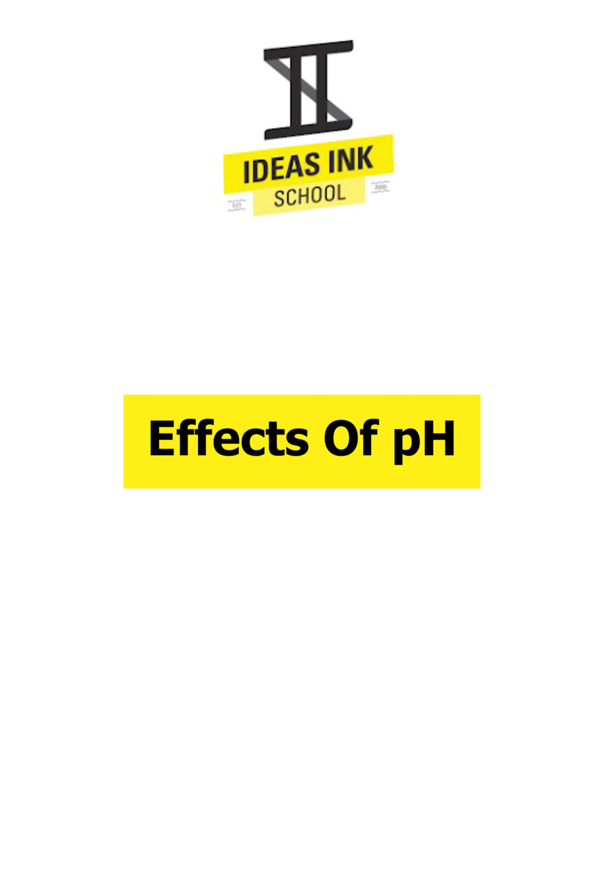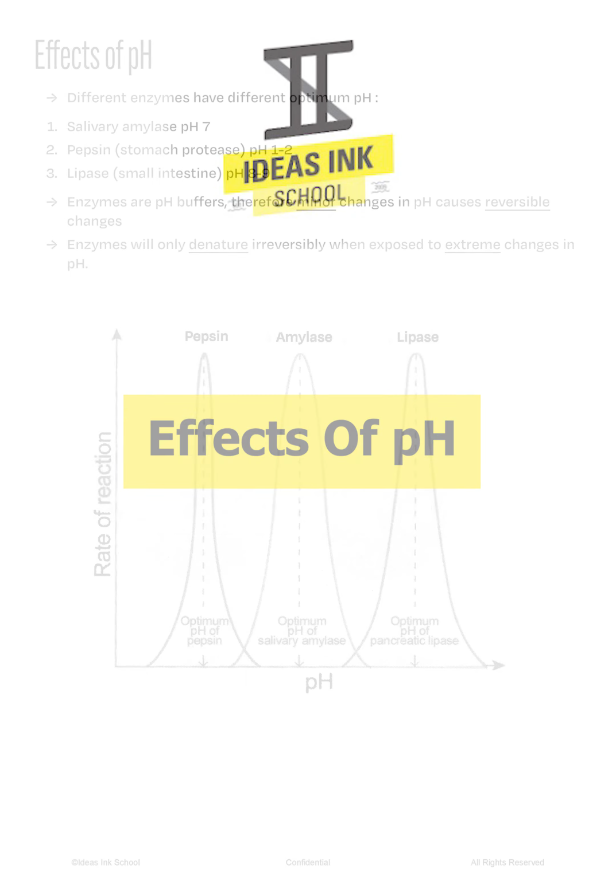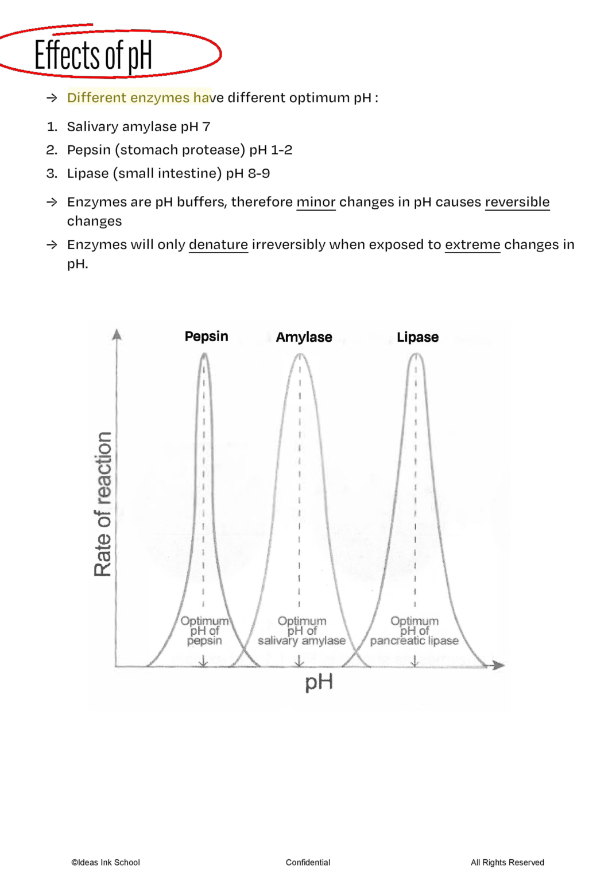Next, we will discuss the effects of pH on enzyme activity. Enzymes behave differently when exposed to different pH ranges. Moreover, enzymes are pH buffers and they can withstand minor changes in pH. Thus, minor changes in pH only cause reversible changes. Only when the enzymes are exposed to extreme changes in pH will they start to denature irreversibly. This denaturing process is similar to what an enzyme experiences when it is exposed to high temperatures.